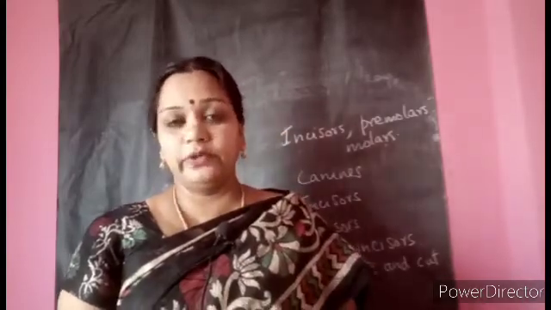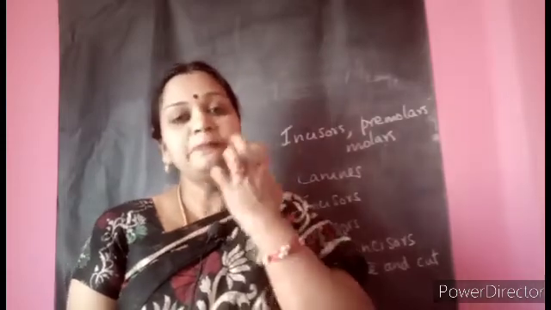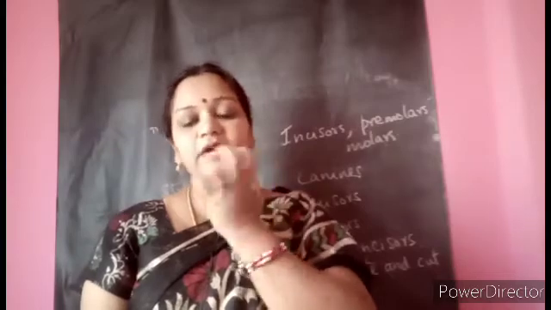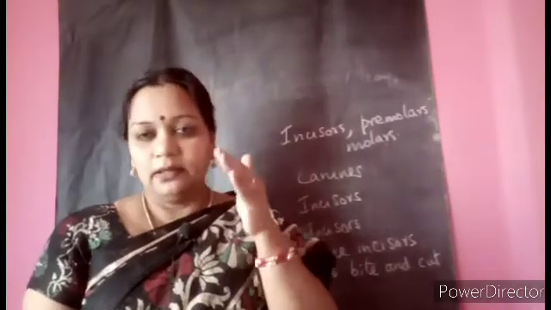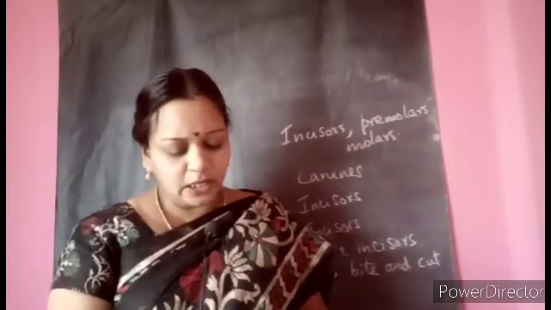But what is the food of a cow, children? A cow eats the plants. So a cow will have the incisors, premolars and molars. So they will have the front broad flat teeth to cut the leaves of the plants or the plant parts to eat.